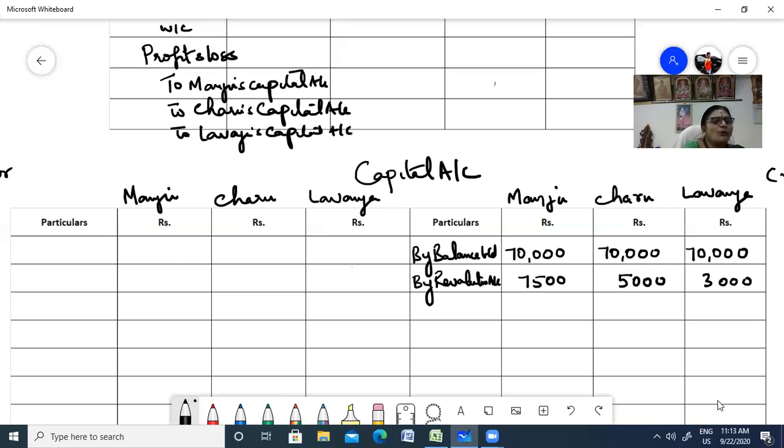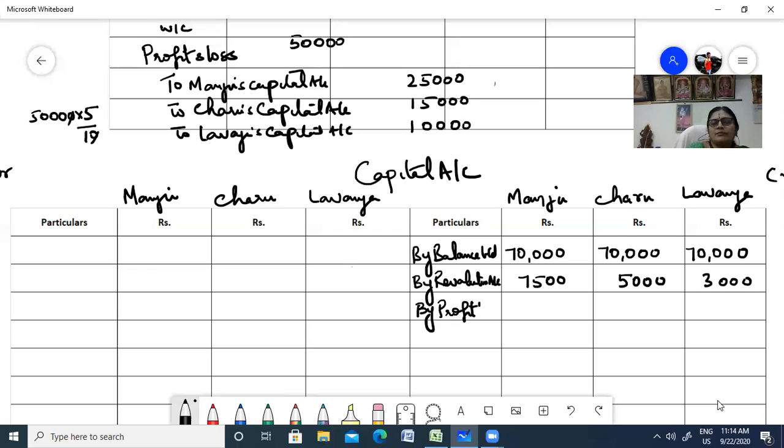Right. The total amount was 50,000, and you're going to share it among 3 partners. So 50,000 into 5 by 10 comes to 25,000. Right. 15,000 and 10,000. So by profit and loss, 25,000, 15,000, and 10,000.